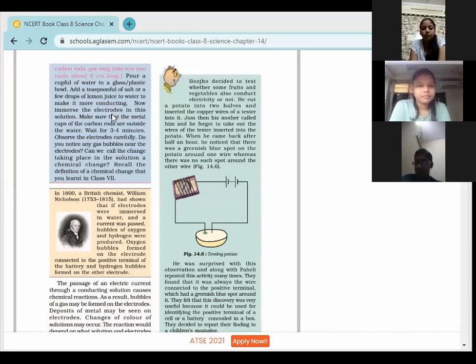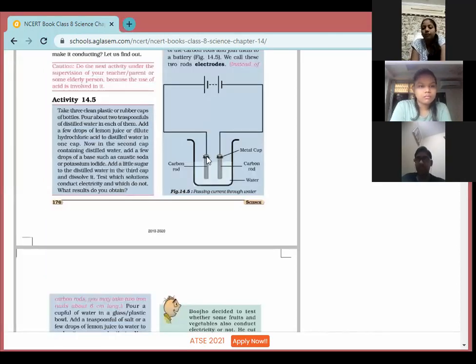Now immerse, means dip, the electrodes in the solution. Electrodes means two conducting rods, which we have discussed before. Make sure that the metal caps of the carbon rods are outside the water. That means you need to dip only half. The metal ends should be outside the water. Your water level is up to here. It should not be dipped fully, only half should be dipped.